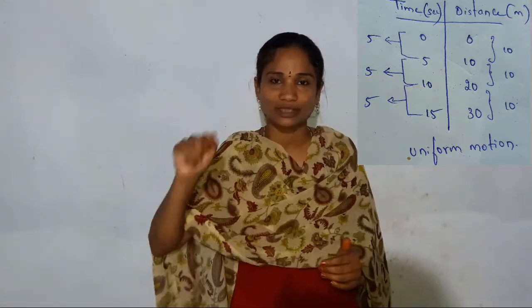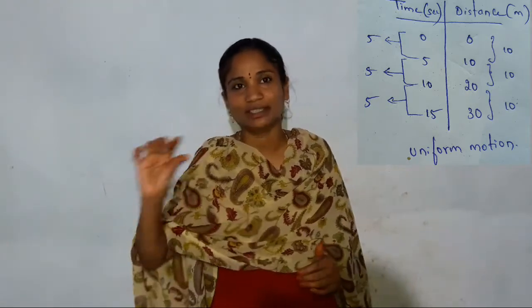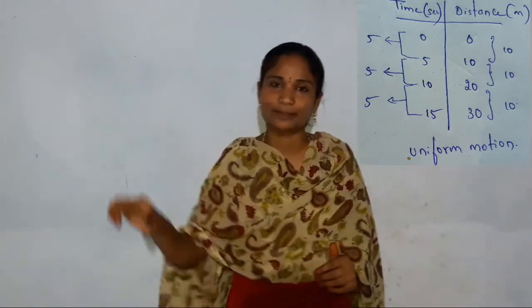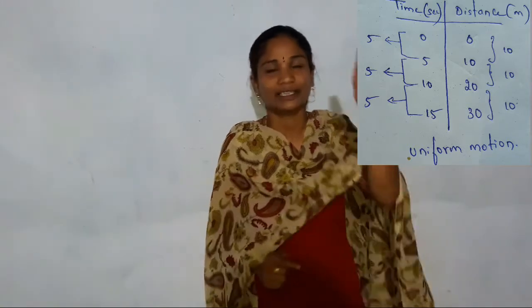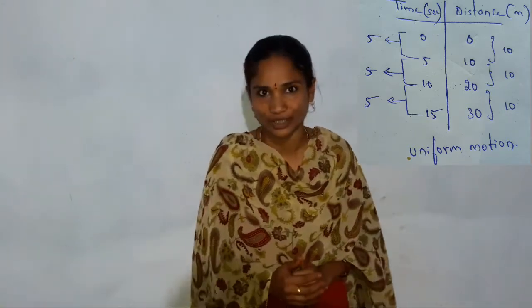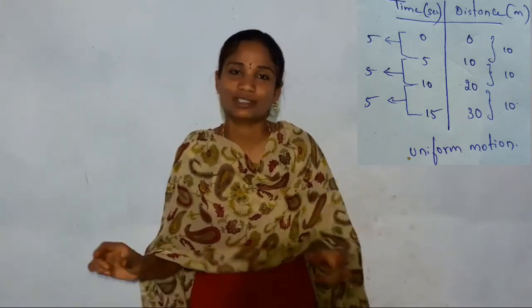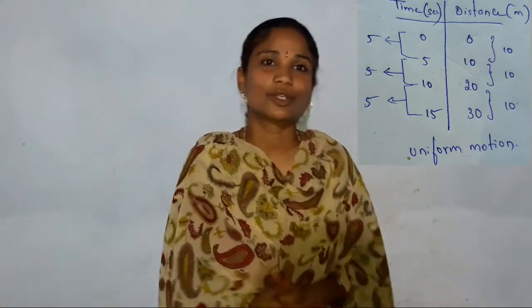So here distance covered will be the same. 10 minus 0, 10 meters. 20 minus 10, 10 meters. 30 minus 20, 10 meters. When we observe it, you will be getting 10, 10, 10, 10 meters. And the time, you are going to get 5 minutes. So same distance, same time. This is called a uniform motion. Next we will be going for the non-uniform motion.